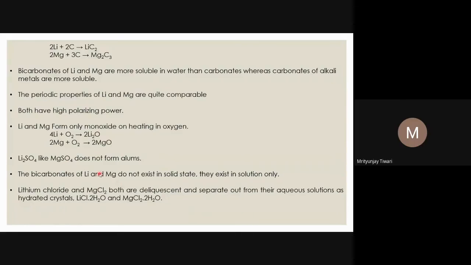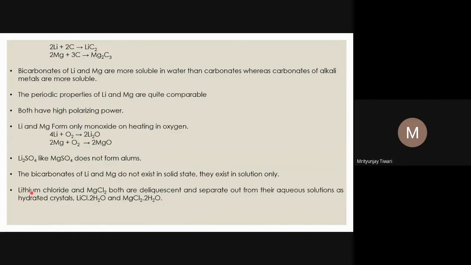The bicarbonates of lithium and magnesium do not exist in the solid state. For lithium I have explained, and a similar thing we see for magnesium. Magnesium bicarbonate also does not exist in the solid state. It exists only in solution.